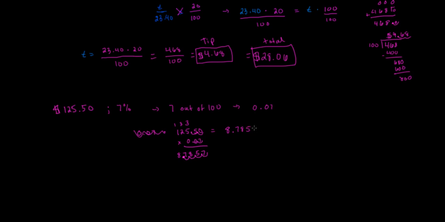Actually, it's not a 7, it's a 0, right? 7 times 0 is 0. So this doesn't need to be there. So that's good. And so we get 8.785.